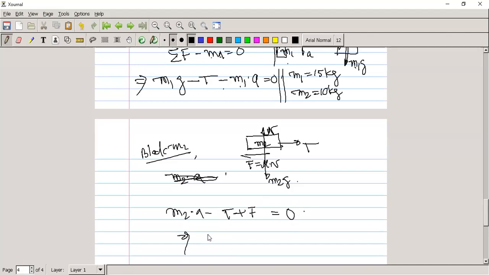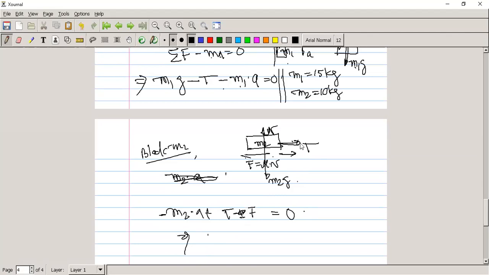So m2 into a here in this direction. So T minus f is equal to m2 a. It is better to write it this way.